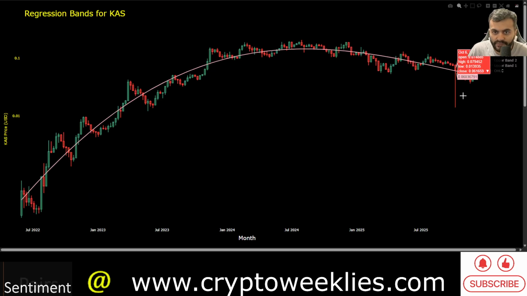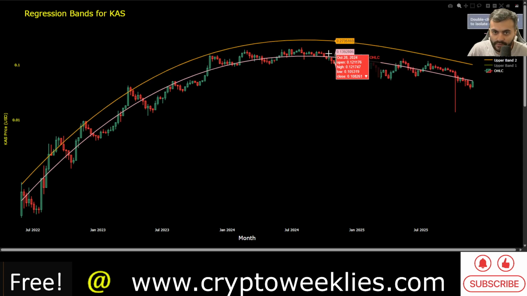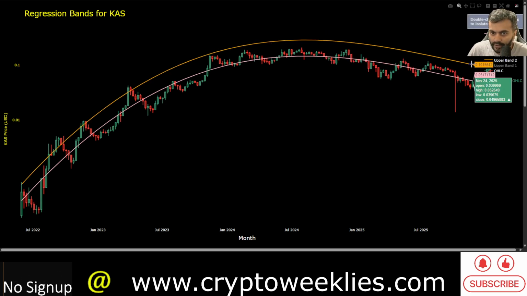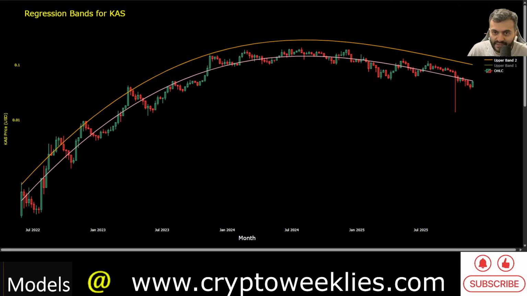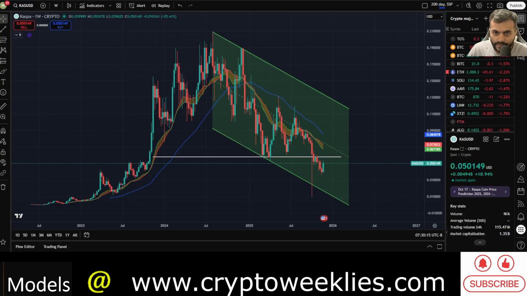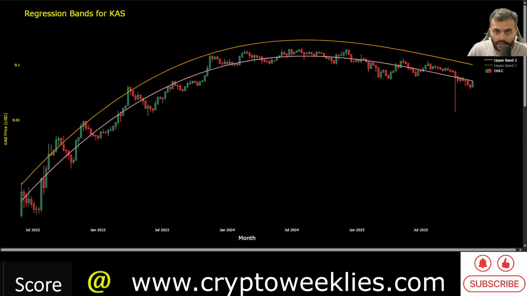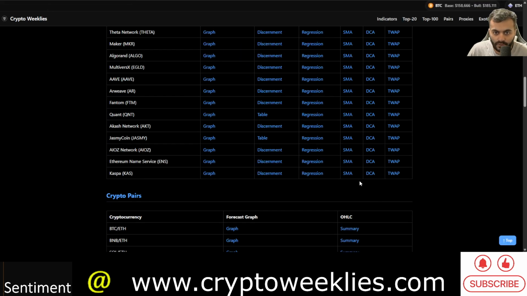The regression based fair value for Kaspa is right now at around 5.1 cents. If it were to reach that orange line to kind of culminate the bull run, that per this regression model is at around 10 cents, signaling an area of confluence between the 2 standard deviation machine learning model, the 2 standard deviation regression model, as well as the descending channel, this green line, the top of this channel as well. So those are the zones of most confluence.